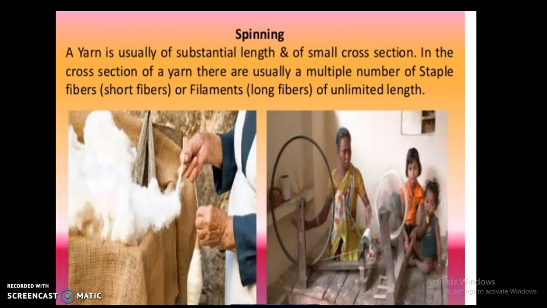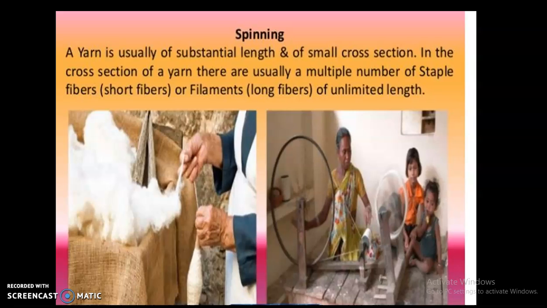All right. Next is spinning. After the collection, cleaning and ginning, we undergo the next process, which is called spinning. The process of making yarn from fibers is called spinning. Fibers from a mass of cotton wool are drawn out and twisted. As you can see here, this lady in the picture is doing it manually with her hand. And one more lady is using a takli. Mahatma Gandhi used to use this charkha. Usually in villages of India, lint is directly spun into yarn on a spinning wheel or a charkha.